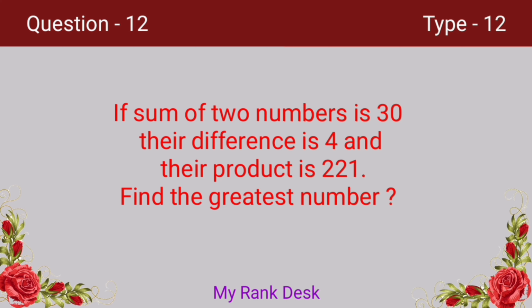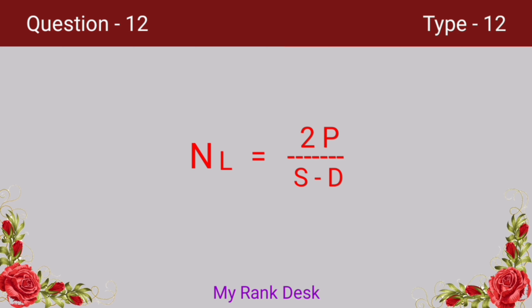We can use a formula to remember these steps. That is NL equal to 2P by (S minus D), where NL is the largest of the two numbers, P is the product of the numbers, S is the sum of the numbers, and D is the difference of the numbers. Let's solve the problem.